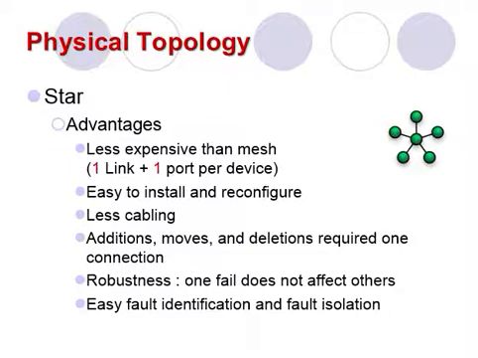This factor also lends itself to easy fault identification and fault isolation. As long as the hub is working, it can be used to monitor link problems and bypass defective links.